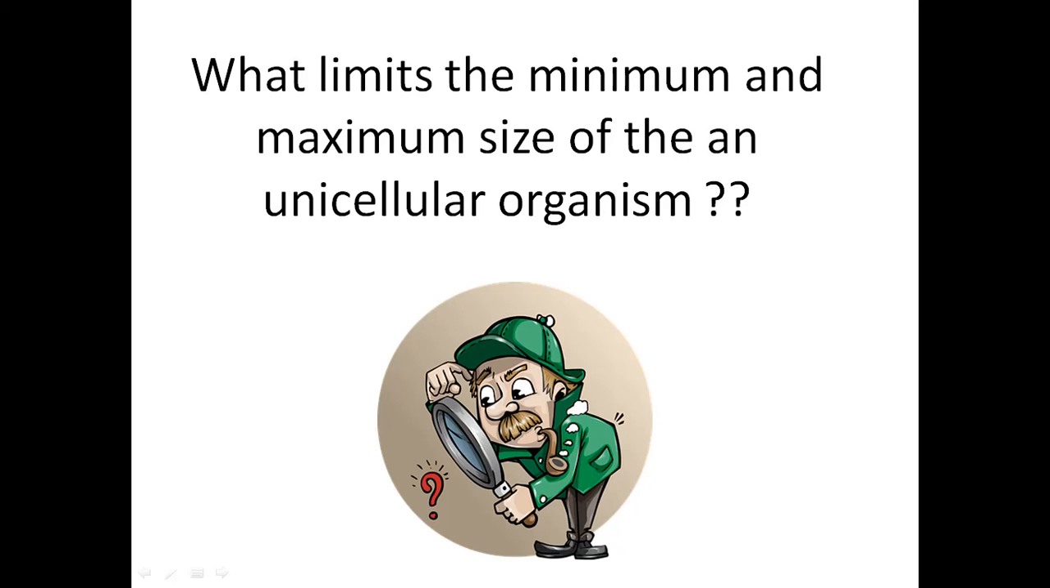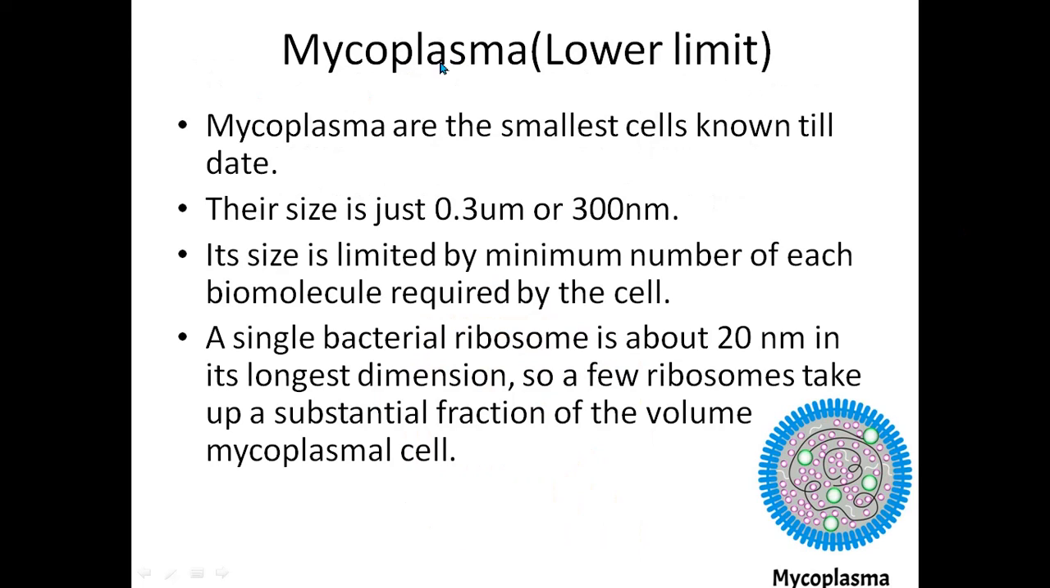Hello everyone. So today we are going to have an informative video on what limits the minimum and maximum size of a unicellular organism. As we all know, mycoplasma are the smallest cells known to date, so we'll take this mycoplasma example to understand how the lower limit of the unicellular organism is decided. Now the size of mycoplasma is just 0.3 micrometer or 300 nanometers. So it is in the range of nanometers.